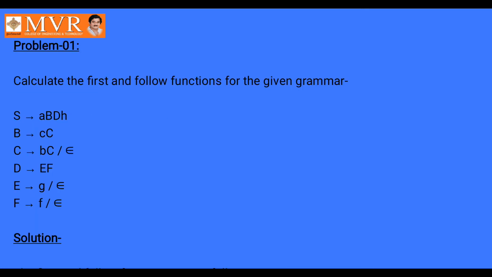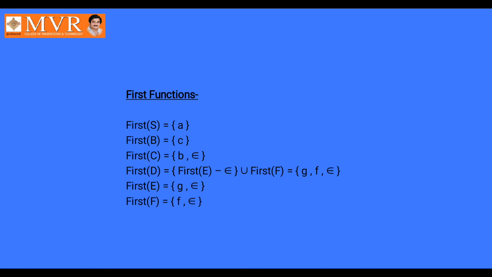Coming to the problem, this is the problem, and now we are solving first function for it. In the problem, capital S, capital B, capital C, capital D, capital E and capital F values are given as shown on the screen. First of S is small a, first of B is small c, first of C is small b comma epsilon.